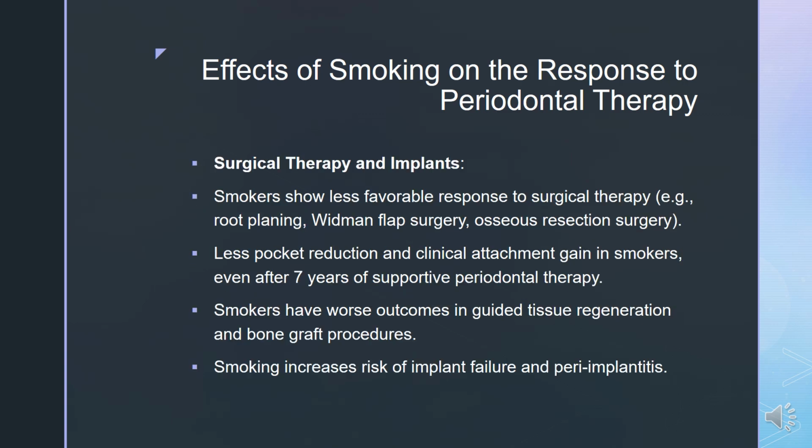Then, in response to surgical therapy and implants, smokers show less favorable response to surgical therapy like root planing, Widman flap surgery, and osseous resection surgery. There is less pocket reduction and clinical attachment gain in smokers even after 7 years of supportive periodontal therapy. Smokers have worse outcomes in guided tissue regeneration and bone graft procedures. Smoking increases risk of implant failure and peri-implantitis.